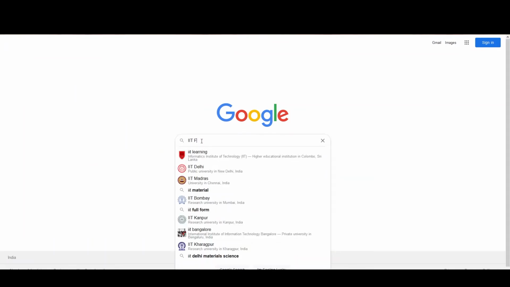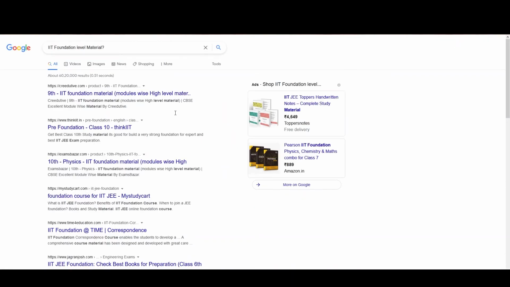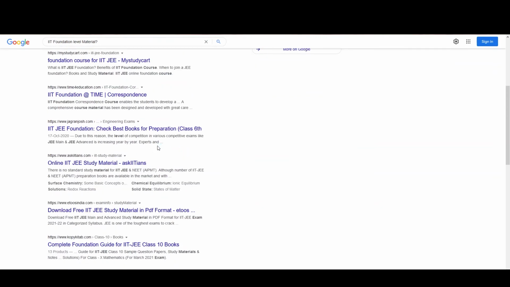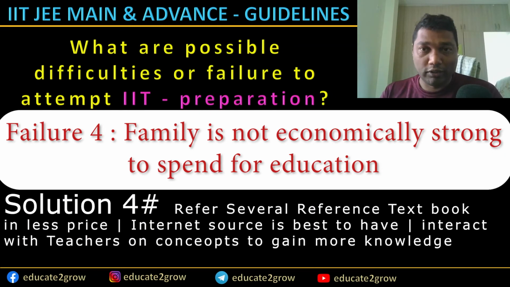Here the internet can take you in a positive direction and also a negative one. It's the parents' duty to make sure the child gets the right content from the internet to study. Even if you give internet facility to your children, you need to keep an eye on that. That's very, very important.